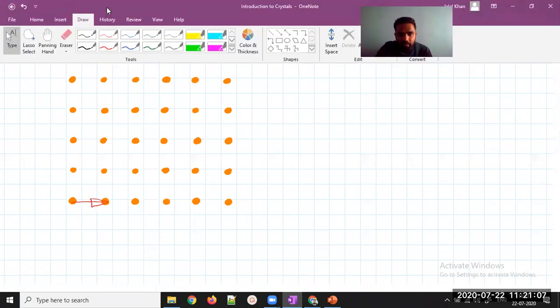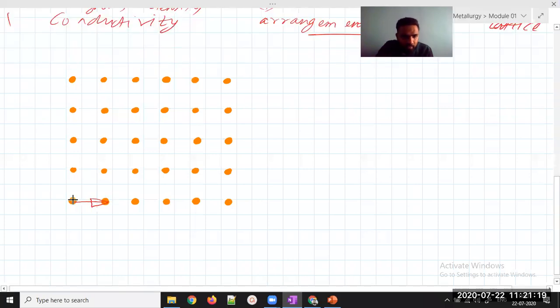It is a little difficult to go vertically, so I'll use some arrow that is already there. So you can see this. This will be my lattice translation. This will also be my lattice translation. I hope you're getting it. This will also be called a lattice translation. Okay. Suppose I want to go this way.